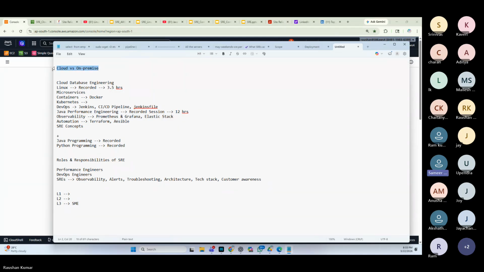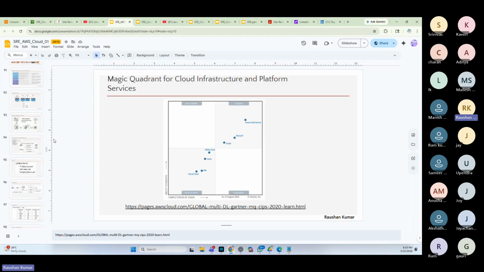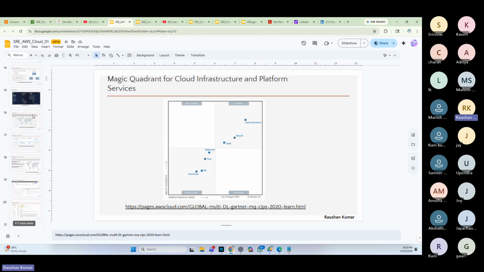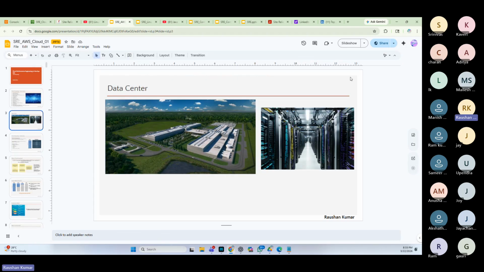On-premise is the same company having their own infrastructure, whereas cloud is infrastructure provided by a service provider. Absolutely right. For others, I'm going to open a cloud PPT. I already had this open. So, friends, we call this a data center. This is what we call a data center.